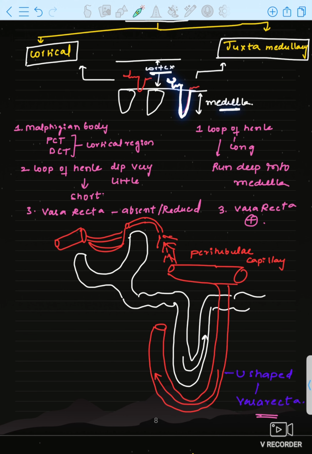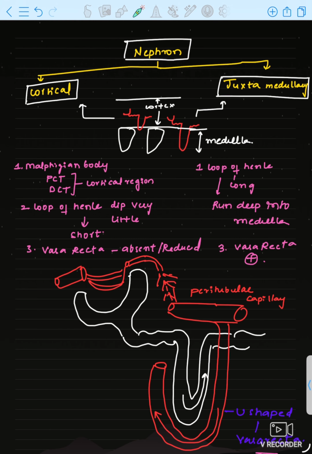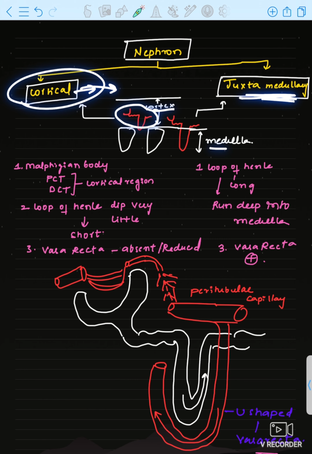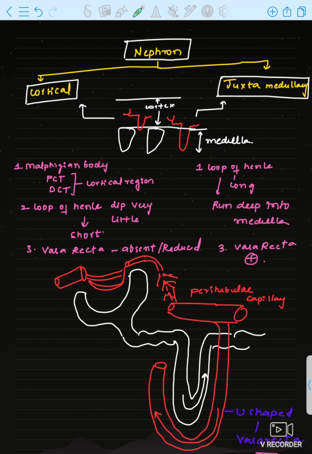It is going very deep into the medulla and then coming out as DCT. Okay, so the loop of Henle which is present in the deeper side of the medulla is the juxtamedullary nephron, and the loop of Henle touching just a little part of the medulla is the cortical nephron. Cortex, that is why cortical nephron, the majority of the nephron is present in the cortex. And juxtamedullary means this loop of Henle is present deeper into the medulla, that's why juxtamedullary nephron, in the name itself, medullary. So let us differentiate more.